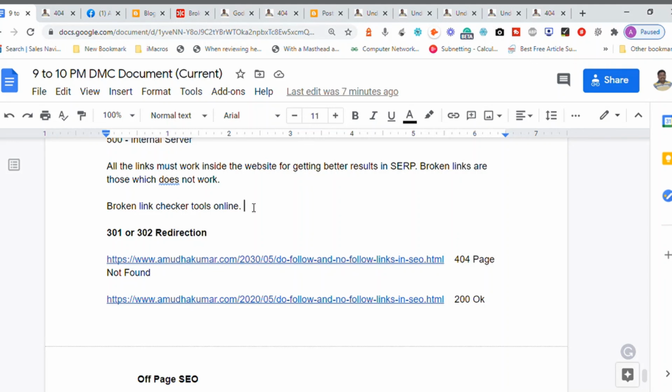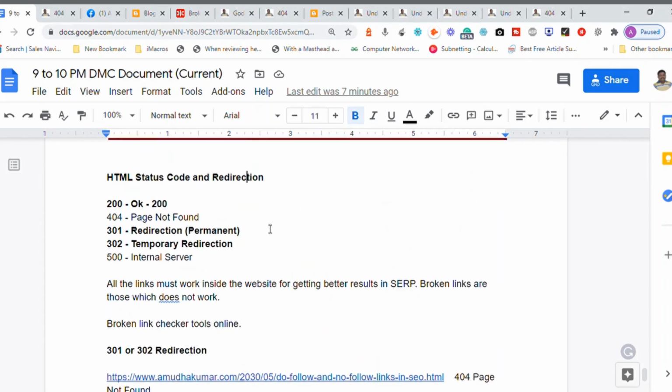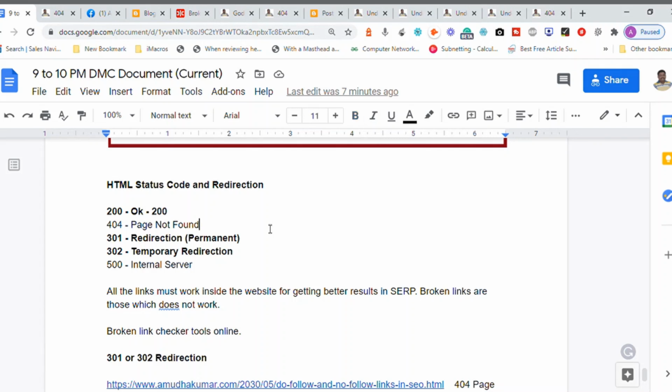Now the biggest challenge that we have, right, make sure you audit your website once in a month or twice and identify the broken links and fix it. So this is one of the SEO based task. Okay, so just to summarize whatever we have discussed till now. Okay, HTML has a different status code in which 200 is okay is the status code for every website that must be there. 404 is a status code which is not found, and 301 and 302 are the redirection technique, which is temporary and permanent in nature, and 500 internal server error.